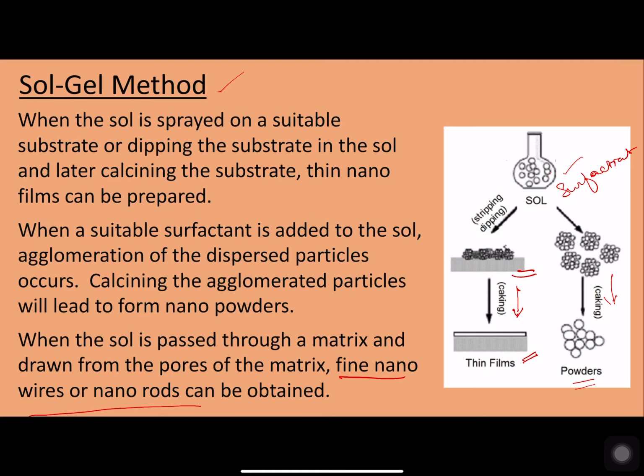Hence, this method is considered a versatile method, and we can observe that during the process, only at the time of calcining are the materials heated to a higher temperature. Otherwise, the various steps of the process are undergone at very low temperatures, and mostly it involves a solvent. That is the reason this method is called a wet method or a low temperature method.